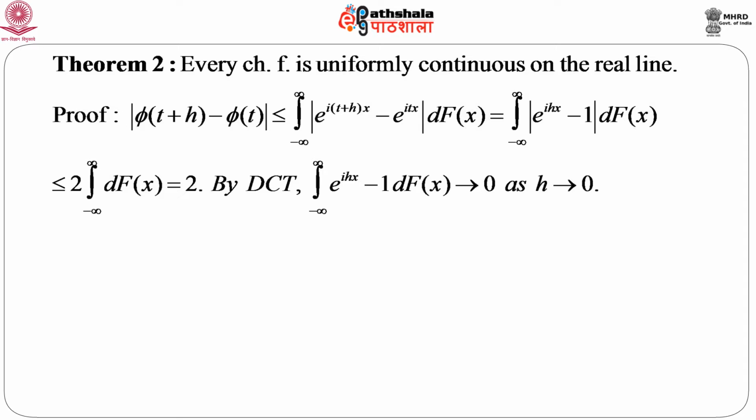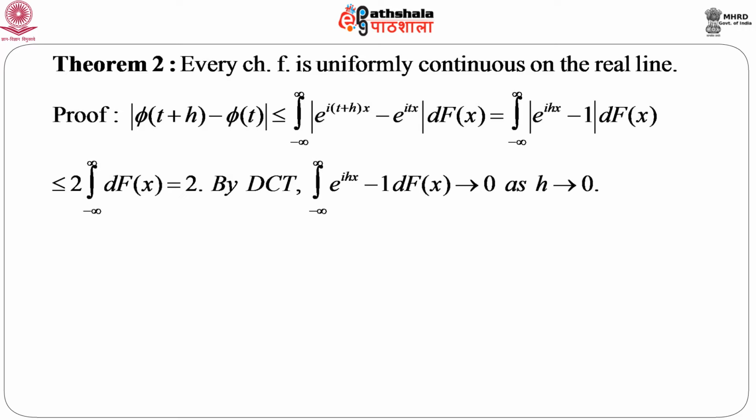Now, note that I have not considered any particular form of this capital F, except that it is a distribution function of a random variable having the three previously mentioned properties. So, if we take e to the power itx common, this becomes modulus of e to the power itx into e to the power ihx minus 1, and modulus of e to the power itx we have already seen is equal to 1. So, this becomes the integral from minus infinity to infinity of modulus of e to the power ihx minus 1, d F(x).